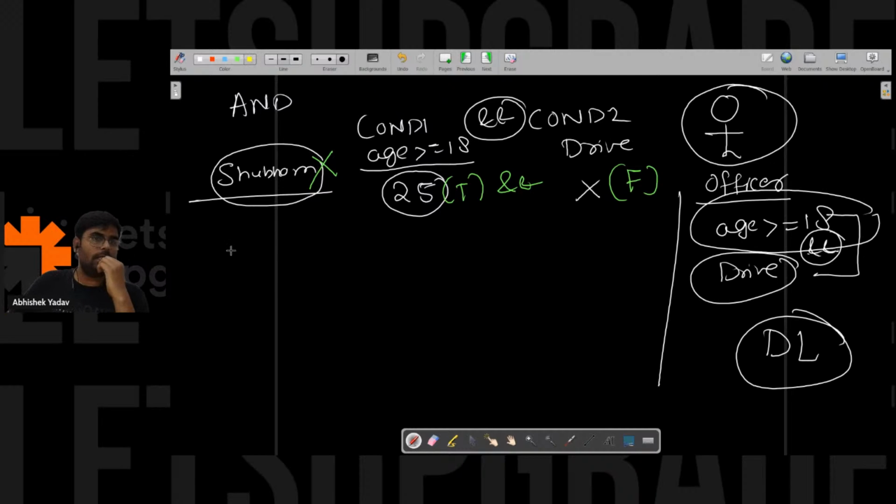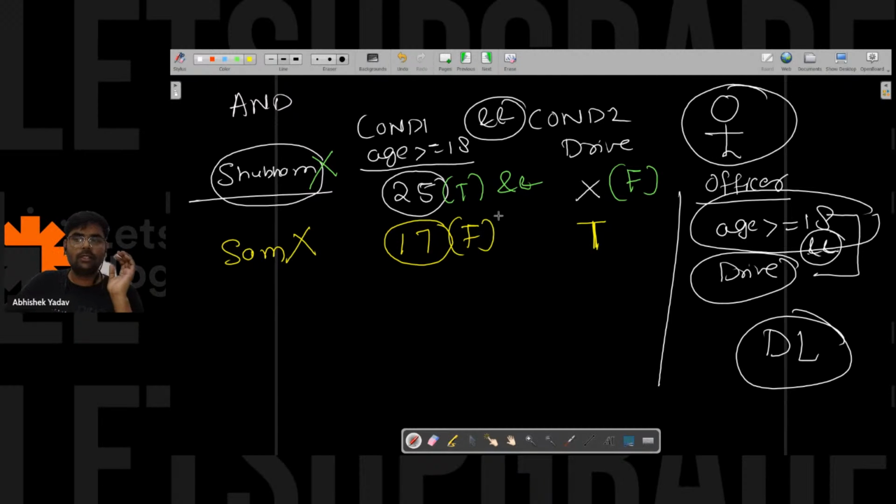So now let's assume we have Sam here, and Sam is saying, hey, my age is 17, and Sam knows how to drive the car, right? In this situation, again, Sam will also not get the DL because the first condition is false, right, everyone? The first condition is false, so the overall condition is false here, right?